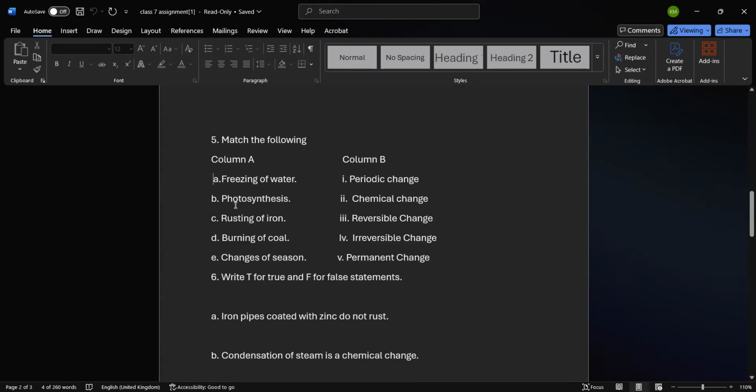Now, quickly solve this, match the following. Freezing of water is a reversible change. Yes. Photosynthesis. Ma'am, photosynthesis is a chemical change. Okay. Rusting of iron.